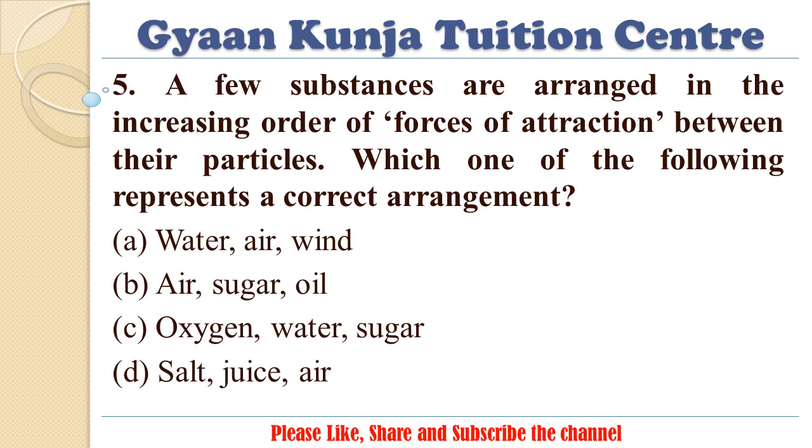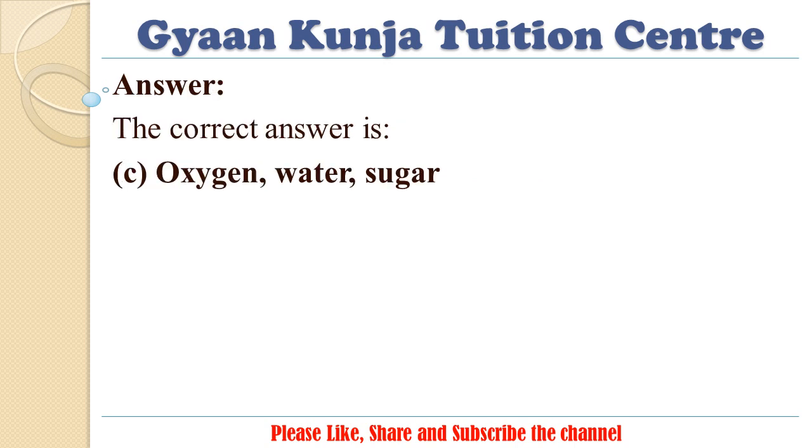Next. 5. A few substances are arranged in the increasing order of forces of attraction between their particles. Which one of the following represents a correct arrangement? A. Water, air, wind. B. Air, sugar, oil. C. Oxygen, water, sugar. D. Salt, juice, air. Answer. The correct answer is C.